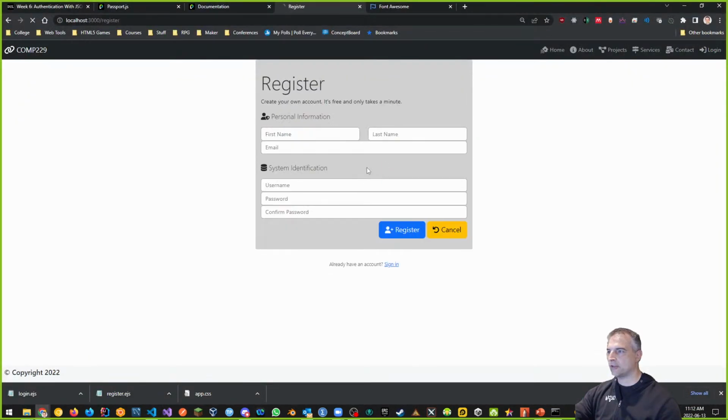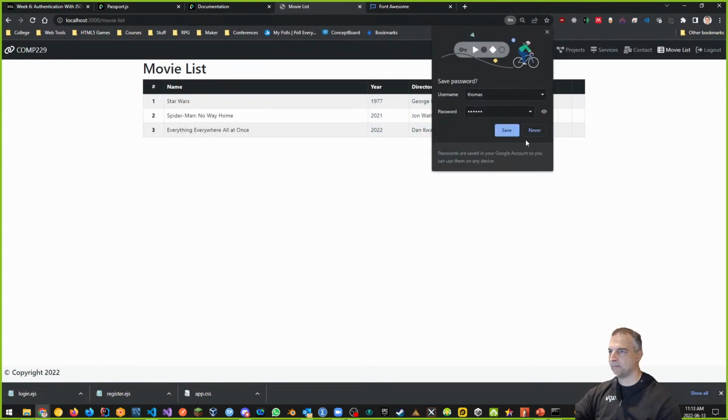So if I want to register another user, let's try it again. I'll register me, and we'll call myself Thomas Smith instead of my last name. Why not? We'll say tom.smith@example.com will be my email address, my username would be Thomas, and my password 123456. If I click register, then it registers me and logs me in.